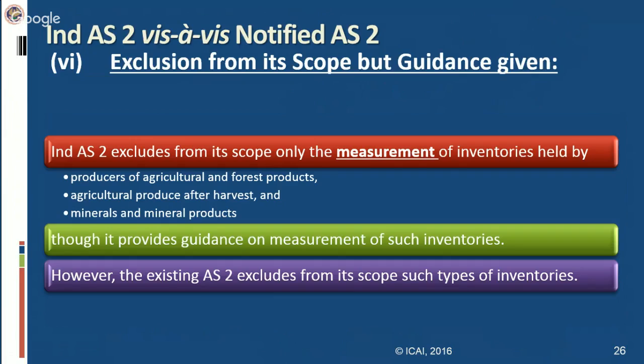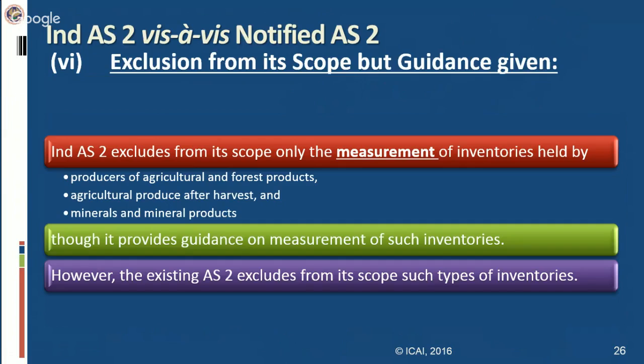Next difference is exclusion from scope but guidance given. Ind AS 2 excludes from scope only the measurement of inventories held by producers of agricultural and forest products, agricultural produce after harvest, and mineral products, though it provides guidance on measurement of such inventories. However, the existing AS 2 excludes from scope such type of inventories.